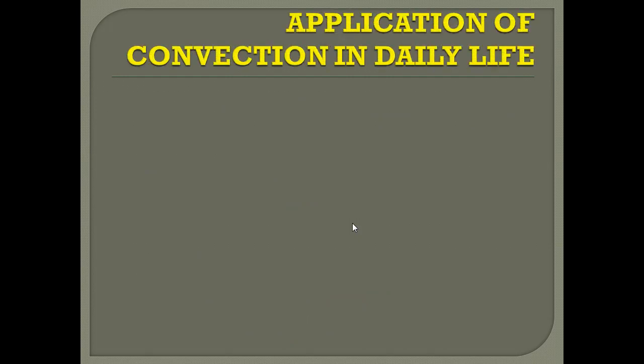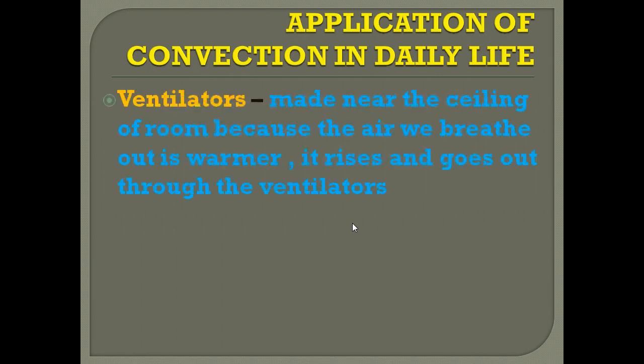Now we are going to see applications of convection in daily life. Ventilators are made near the ceiling of a room because the air we breathe out is warmer. It rises and goes out through the ventilator.